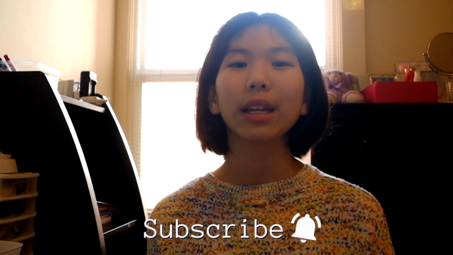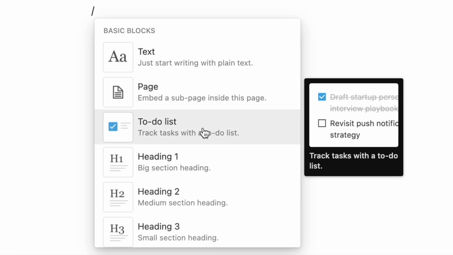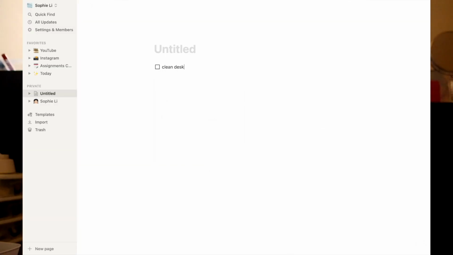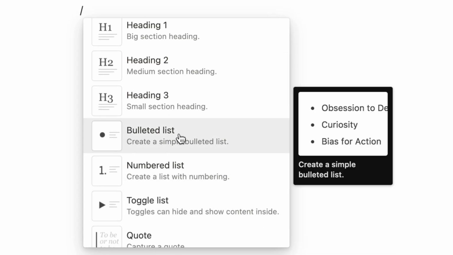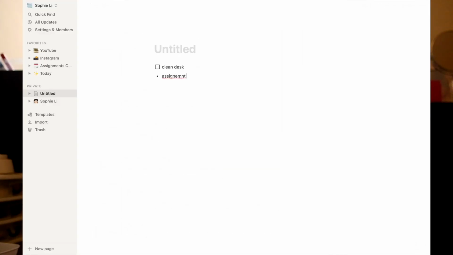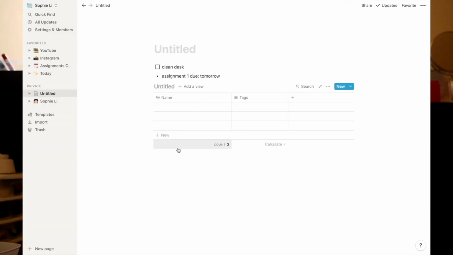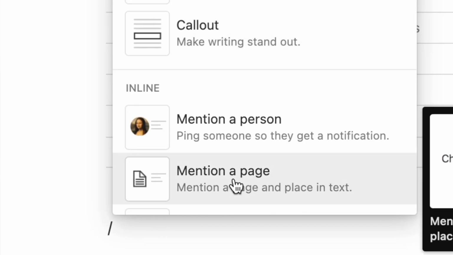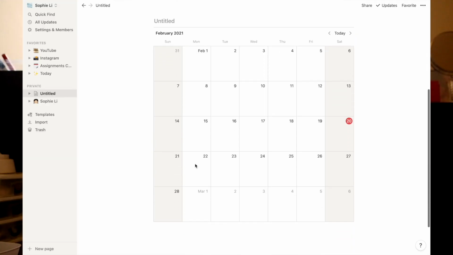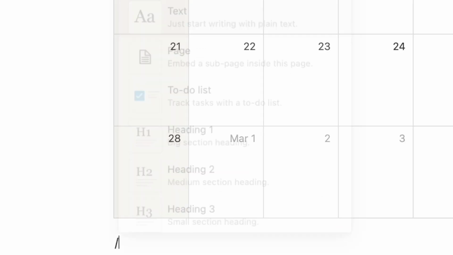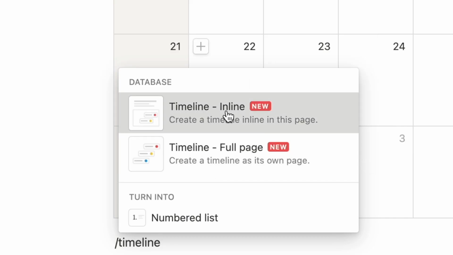And when I say high quality, it means that it can literally do everything that you want it to do, such as jotting down ideas like bullet points, to-do lists, and of course tables and timelines, calendars for databases, and you can basically create pages within pages within pages, and of course within subpages and subpages. As long as you want to create all of them, you can do them in Notion and all in one workspace. And it is just for you, and I highly recommend you getting it if you haven't yet.